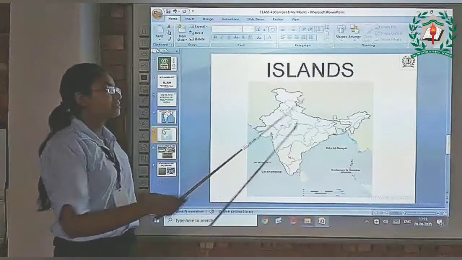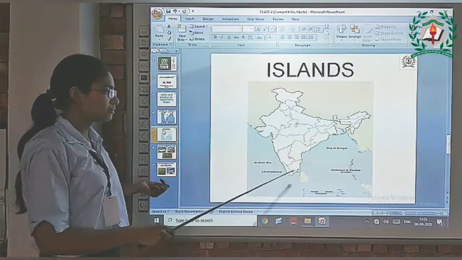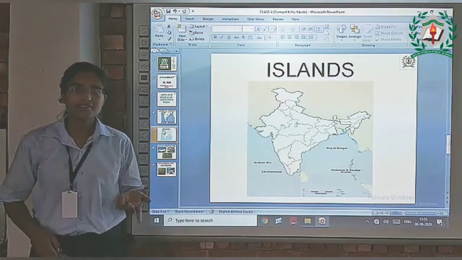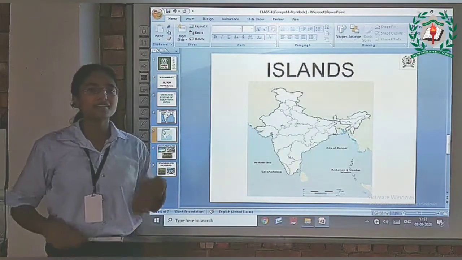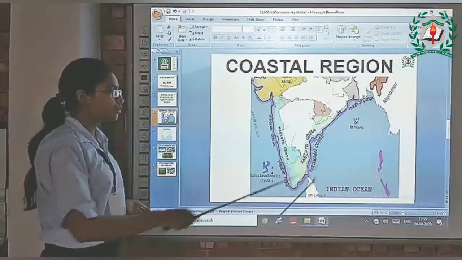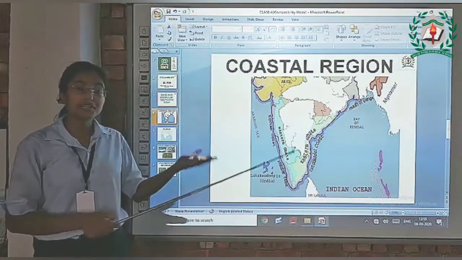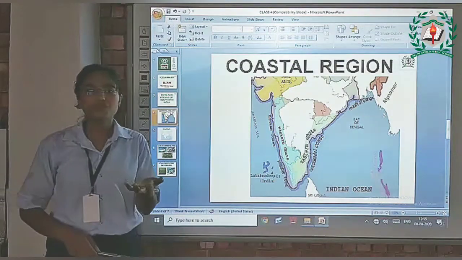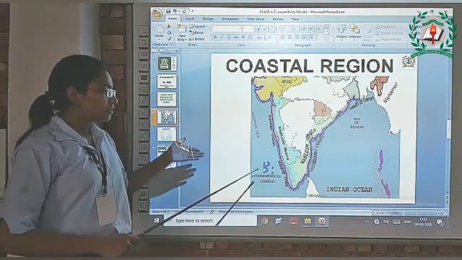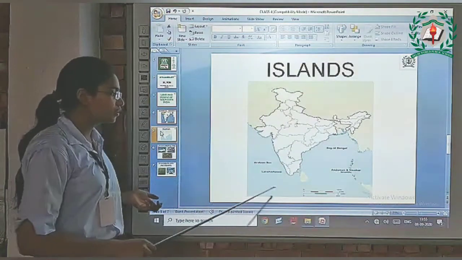Next is islands. Our country India has two main islands. First is Lakshadweep here and second is Andaman and Nicobar Islands here. Islands are surrounded by water bodies. Islands are in the middle of the water bodies. We have seen coastal regions here, this border. Coastal regions are connected with the water bodies, but they are not in the middle of the water bodies, right? So don't get confused between coastal regions and islands. Coastal regions are connected with the water bodies, but islands are in the middle of the water bodies.